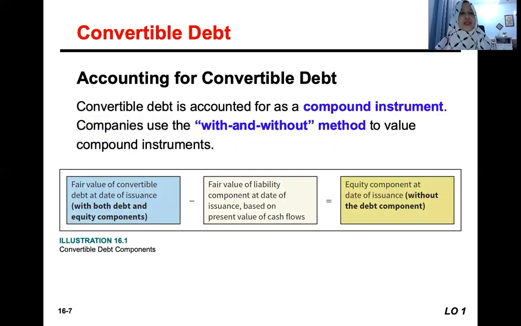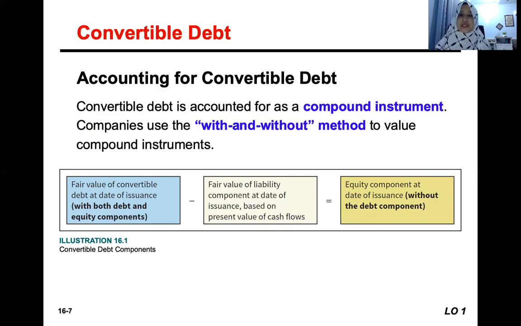So that's why we call convertible debt a compound instrument. Compound instrument means it has both the liability as well as the equity features. So for compound instruments, companies have to use the with and without method to value them. What does it mean by with and without method?